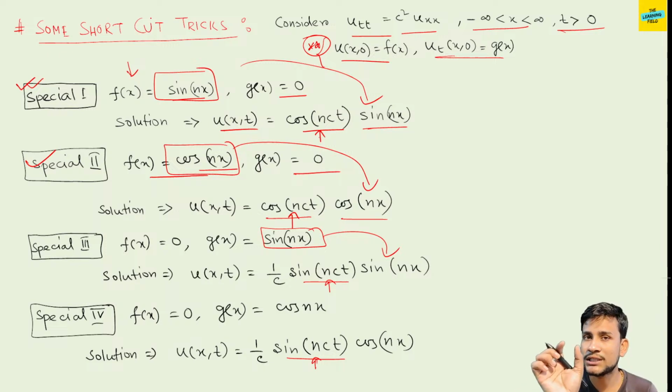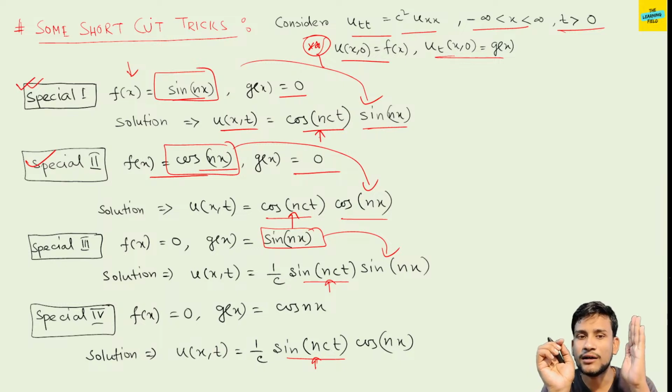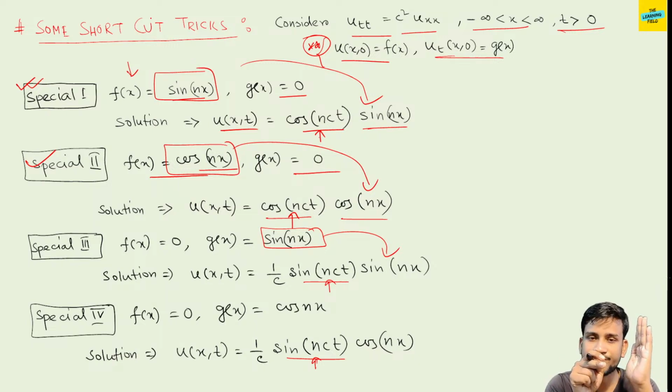Now just observe whether sin or cos is given in either f(x) or g(x). If it is given in the f(x) portion, then the solution comes in terms of cos. If g(x) is given, then the solution comes in terms of sin. And if g is given, then one extra 1 by c comes.